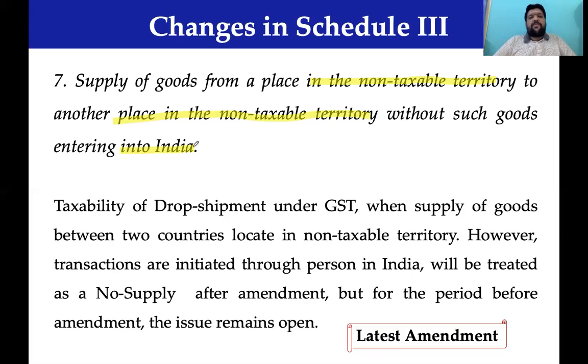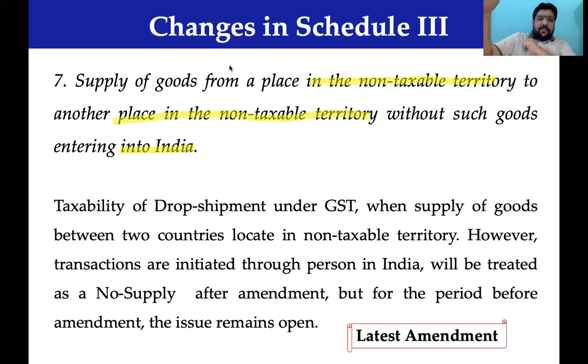Supply of goods from a place in non-taxable territory. What do you mean by non-taxable territory, sir? Territory other than taxable territory. Then what is taxable territory, sir? A territory to which this Act applies. This Act here refers to the CGST Act, which applies to the whole of India. So whole of India, you will call it taxable territory. Anything other than India, you will call non-taxable territory. So US, UK, Germany, Japan, Indonesia, anybody you can list, all are non-taxable territory.